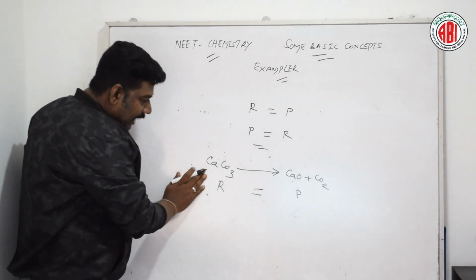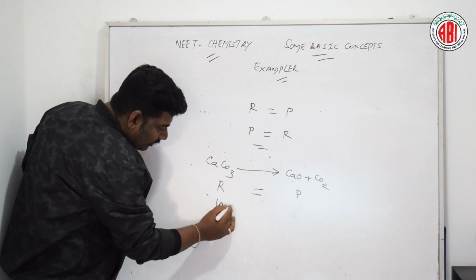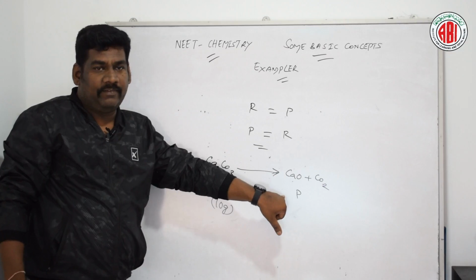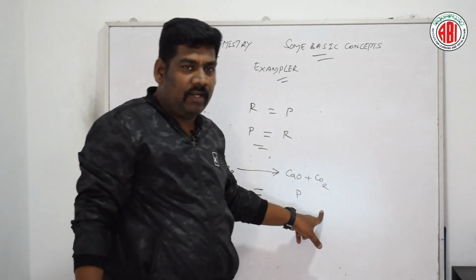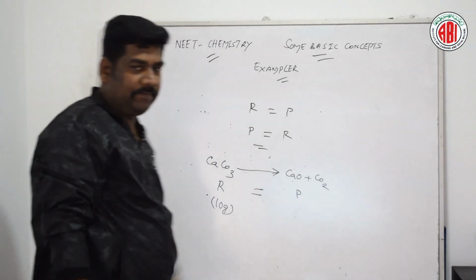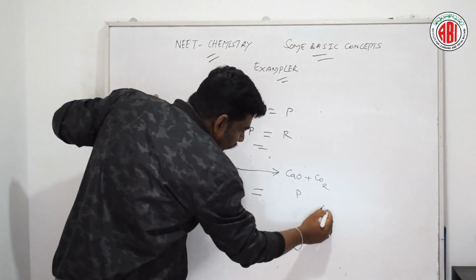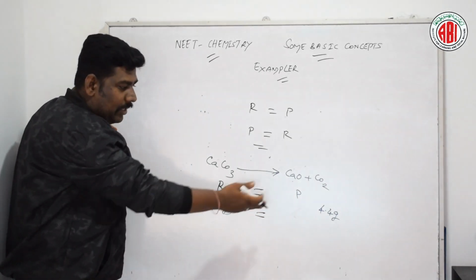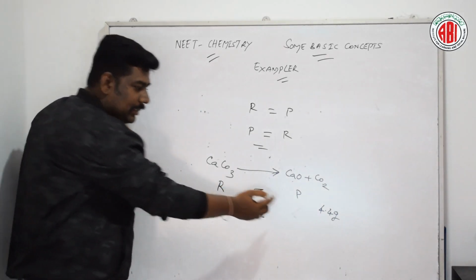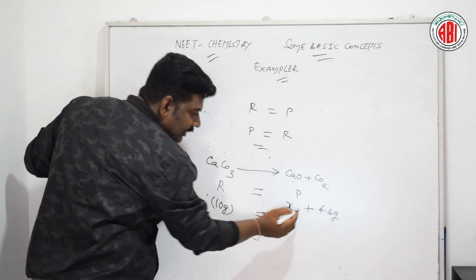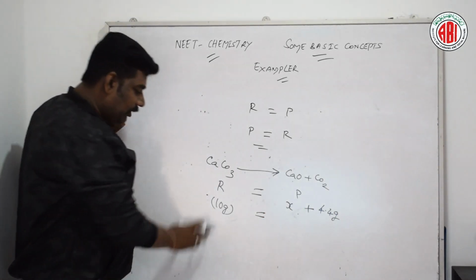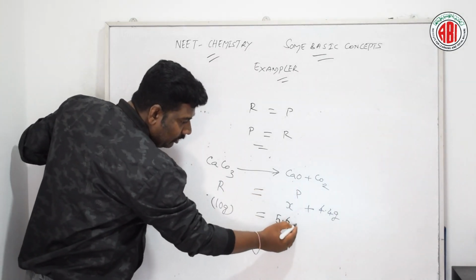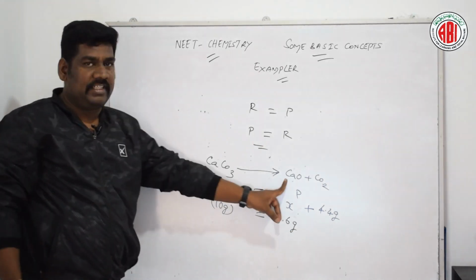Therefore, calcium carbonate, which is given in the question, is 10 gram. And the other one, what is that? Carbon dioxide, whose value we know is given as 4.4 gram. So the reactant is 10 gram and the product is 4.4 gram plus this value x that we don't know. So 10 minus 4.4 gram, what will we get? 5.6 gram. So that is the mass of calcium oxide.